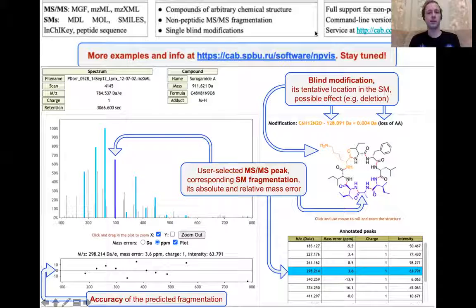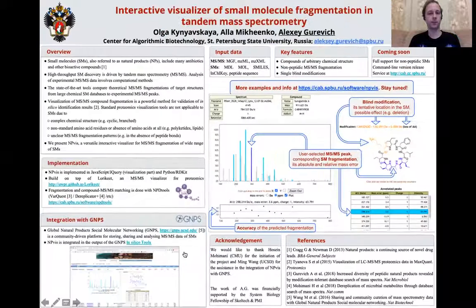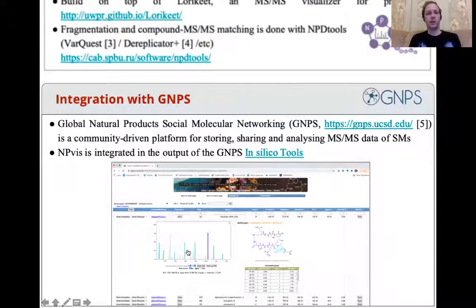And note that this tool is currently a work in progress, but we want to publicly release it very soon. At the moment, you may try it at the GNPS platform, which is the largest community-driven resource for storing and analyzing small molecule mass spectrometry data. And our visualizer is embedded into several popular computational methods at GNPS. So you may run it and find results and analyze them with our visualizer right now.